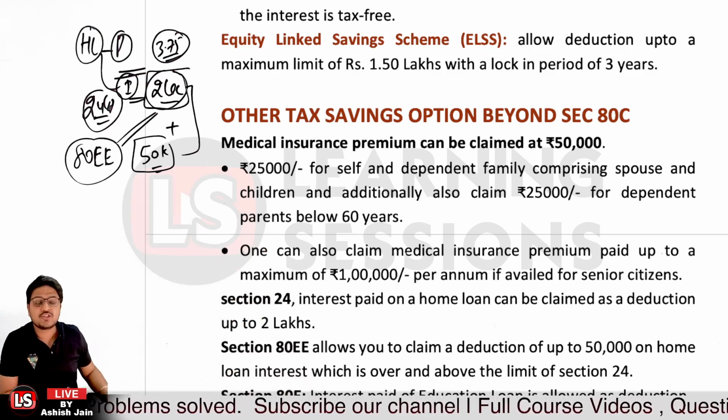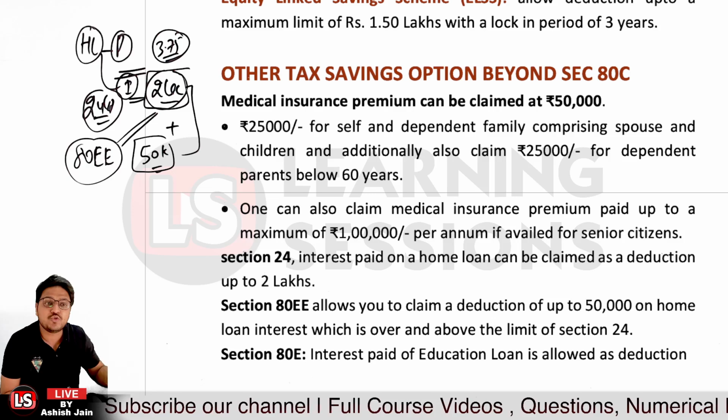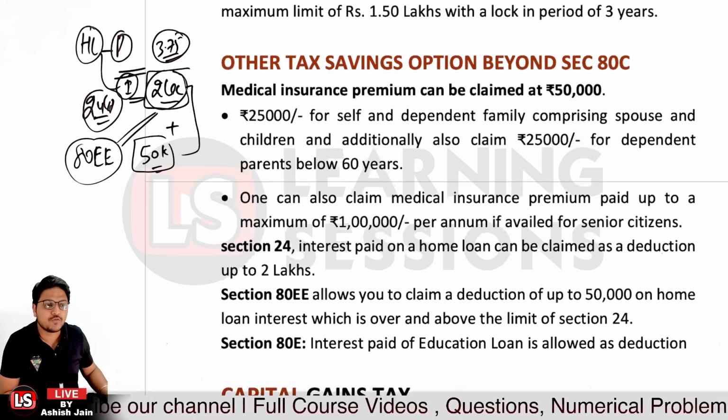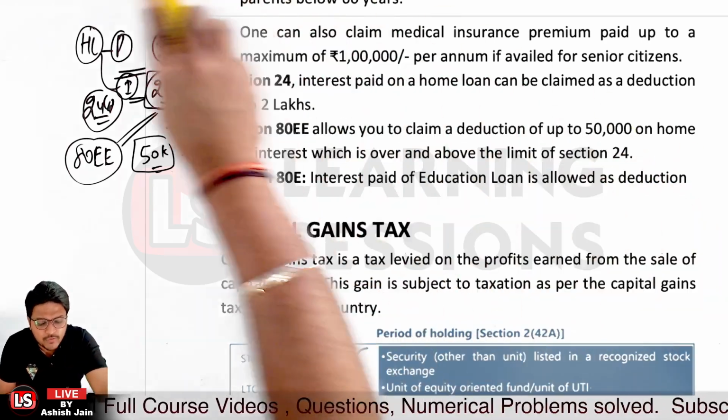And further, it's related to Section 80E. That's the deduction for the interest that you have paid on the education loan, right? Further, it's related to capital gains tax. Now, I already told you what capital gain is.